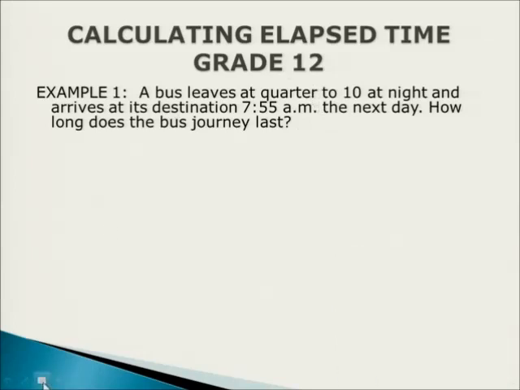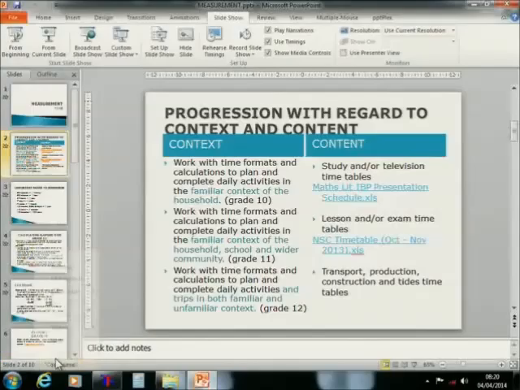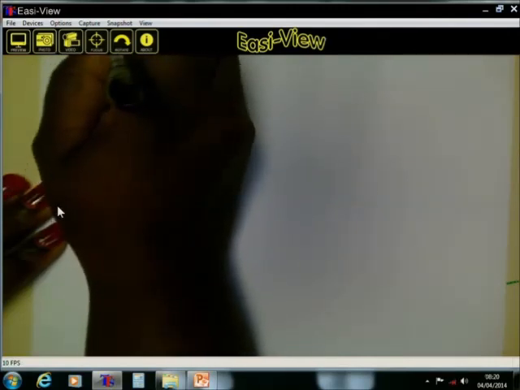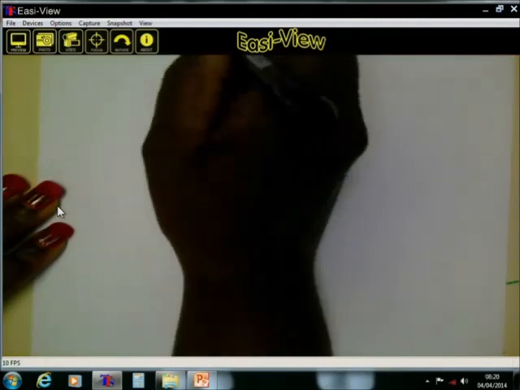How will we go about doing these calculations? Remember, you have to write everything important to you down. So let's start with our calculations. We said the bus will be leaving at 9:45, which when we convert that time, let me first write it here. 9:45.